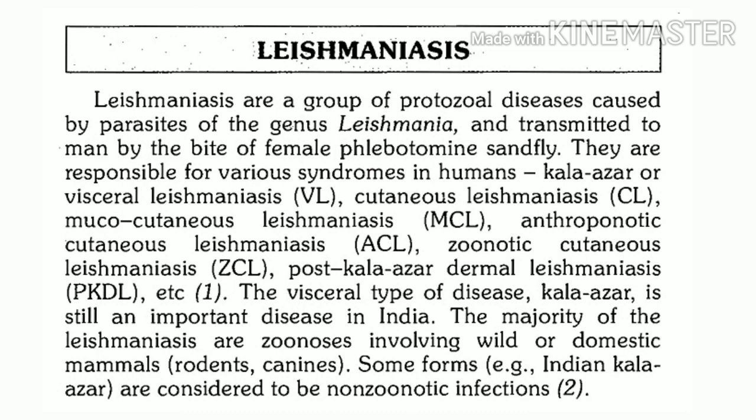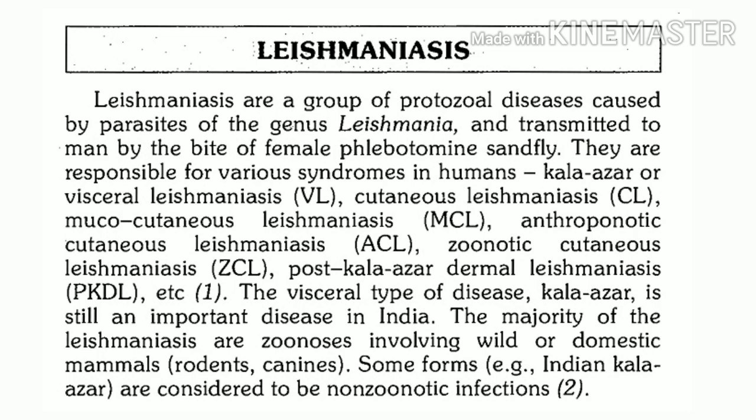One more thing, in the beginning we said we are going to discuss a parasitic zoonotic disease. So leishmaniasis has a zoonotic origin. Other wild mammals or even domestic mammals get infected.